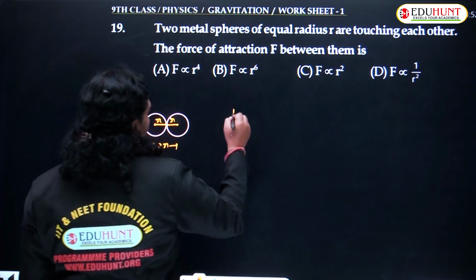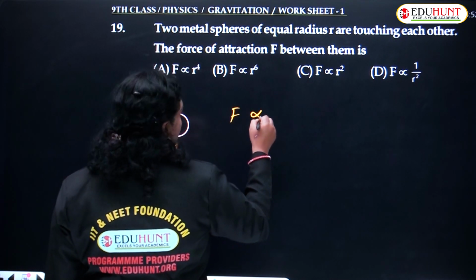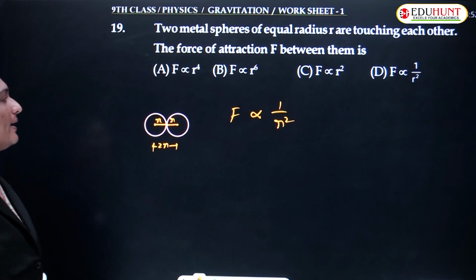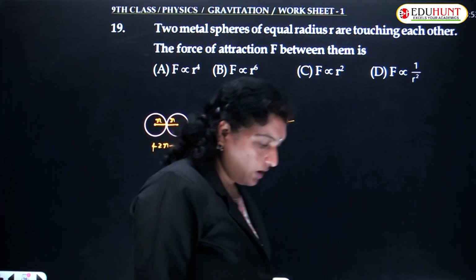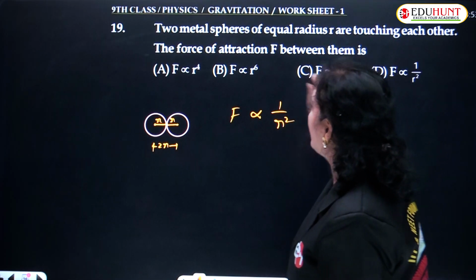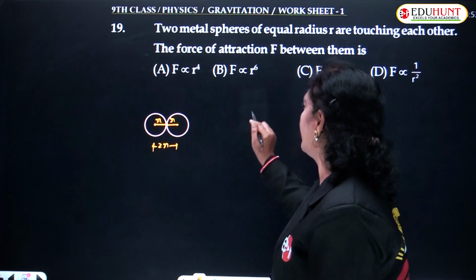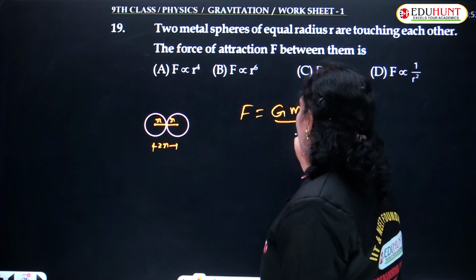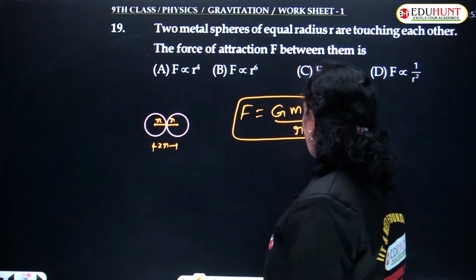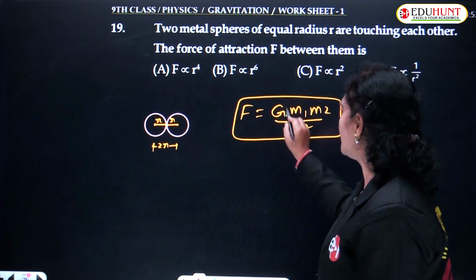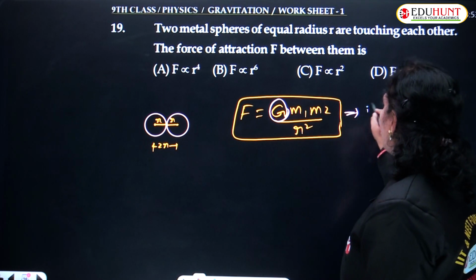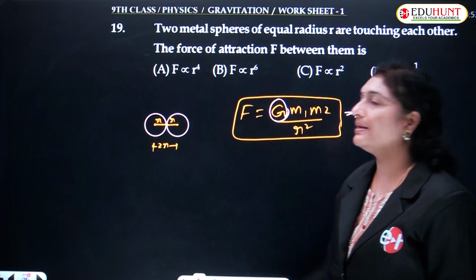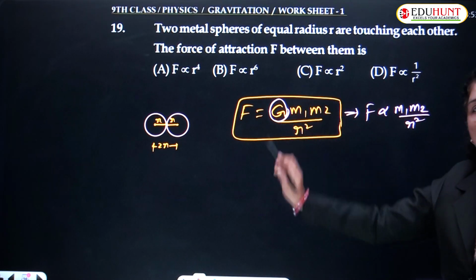Children, as we know, F is proportional to 1 by R square. Both are made up of the same material, metal spheres, so let us directly write the complete formula. F is equal to G M1 M2 by R square. This is the proper formula. G is a constant, its value always remains constant. This implies that F is proportional to M1 M2 upon R square. Only the proportionality symbol is included, so no need to bother about G. G is constant all the time.